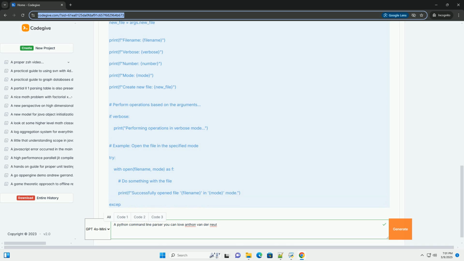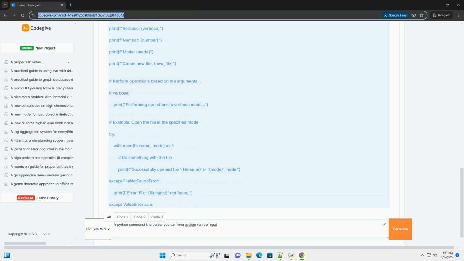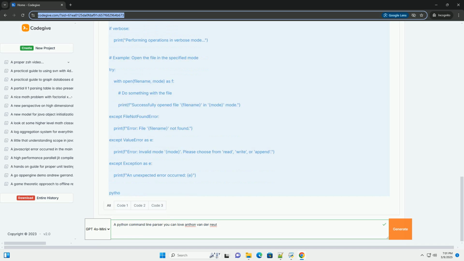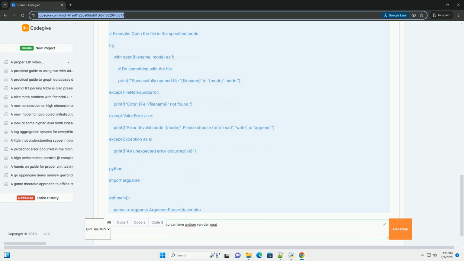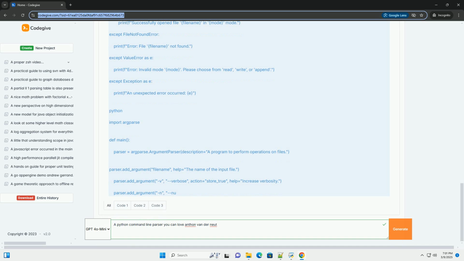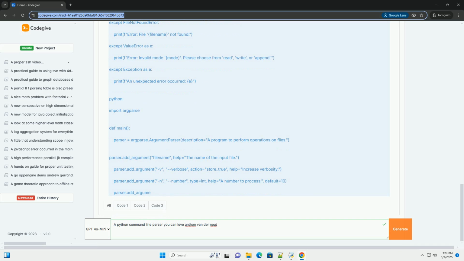Why argparse? Standard library: no need to install external packages. Automatic help messages: it generates nicely formatted help messages, -h or --help, for your script, including argument descriptions and usage examples.